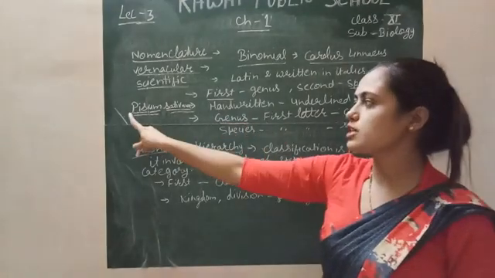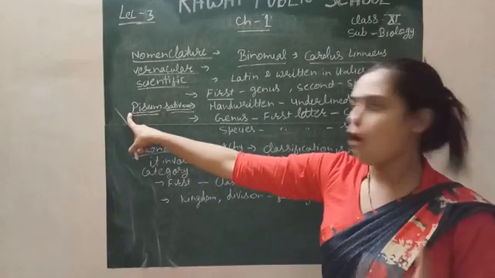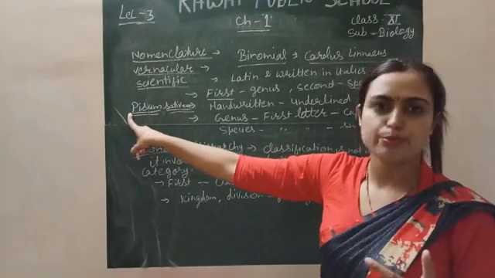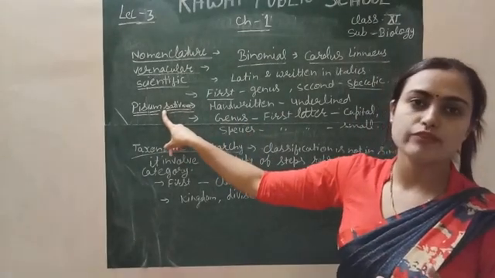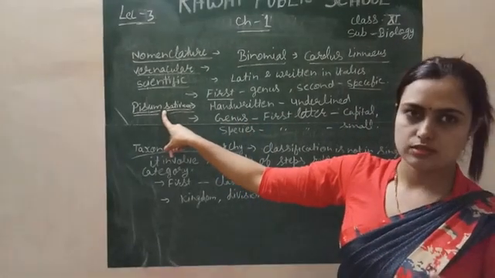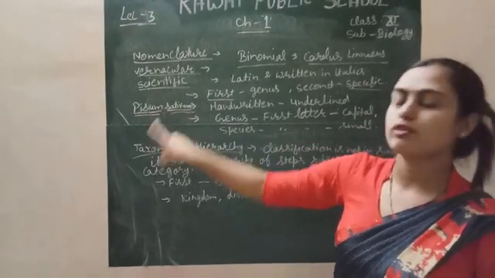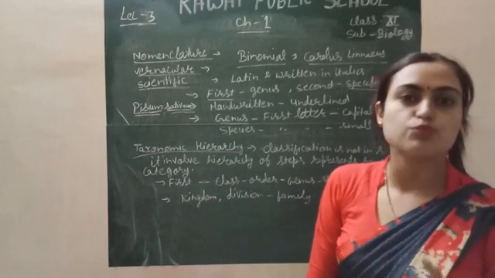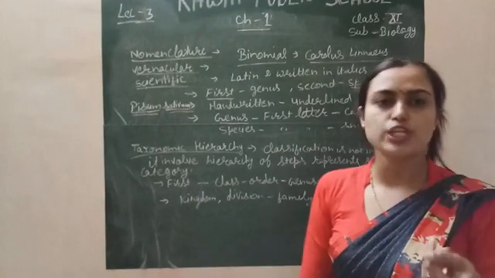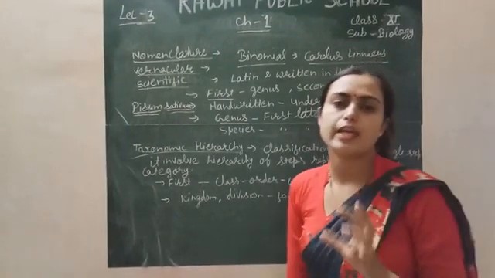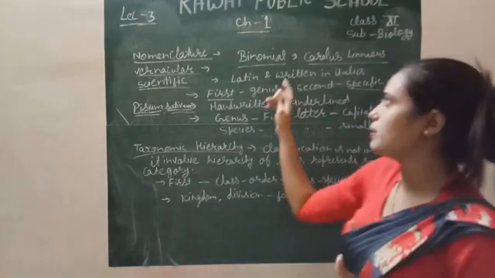One more important rule when writing the scientific name of any living organism: the first letter of genus should always be capital, and the first letter of species should always be in small letters, right? So these are the rules you need to follow when you write the name of any living organism in scientific form or binomial nomenclature.